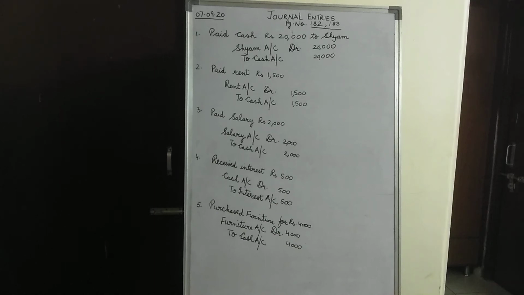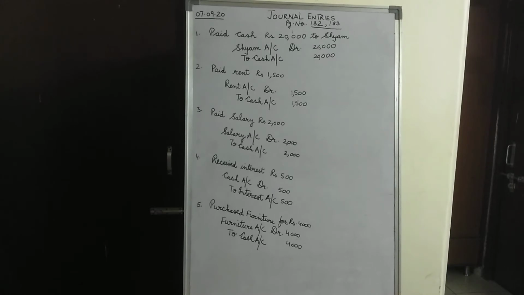Today we are going to talk about general entries. Children, we talked in the last video also about the general entries and the rules for debit and credit, that is the golden rules of accounting. I repeat it for you before starting off with a few other examples from page number 182.